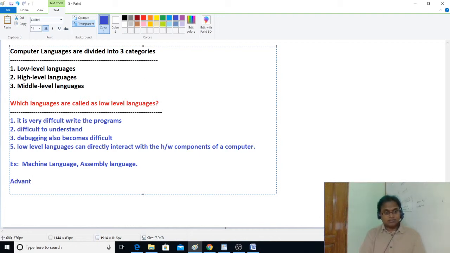Advantage: we can write code that is very efficient.